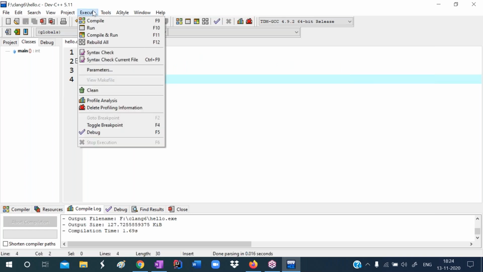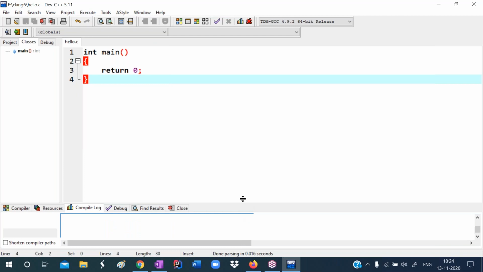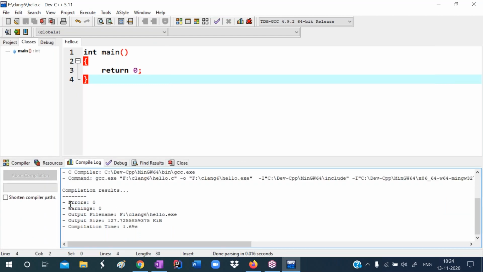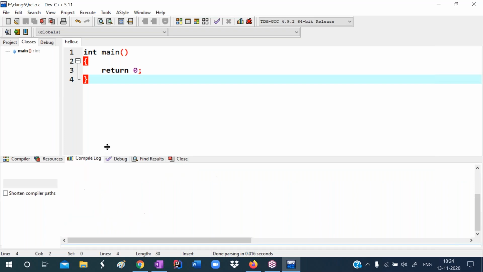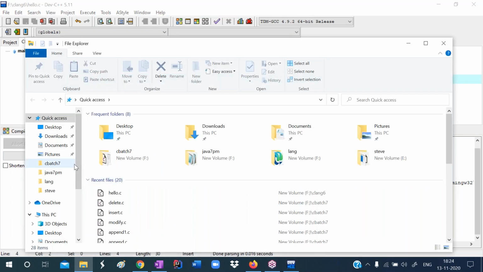Now see, it is compiled. Already we selected the compile option, so it asked to save, and it saved successfully. No errors are there, and no warnings are there. The compilation result shows errors 0 and warnings 0, and one output file is created: the hello.exe file. Observe, I'm opening the folder.